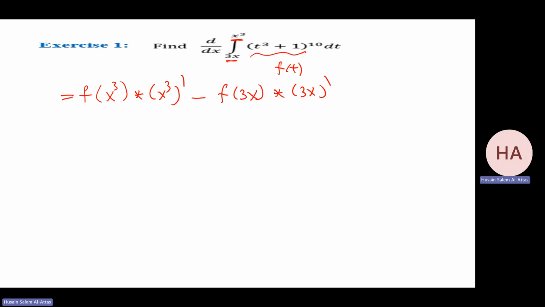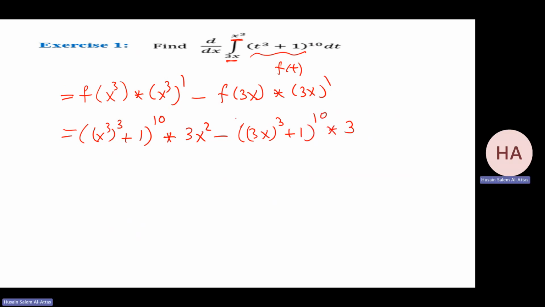Okay, let me do the details. That gives me x cubed plus 1 to the power 10 times 3x squared, minus 3x plus 1 to the power 10 times 3.